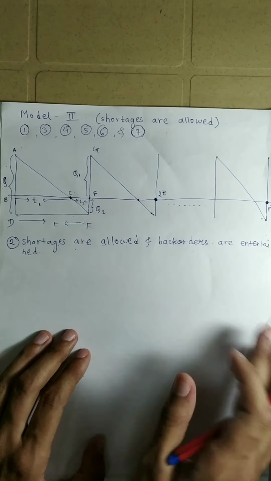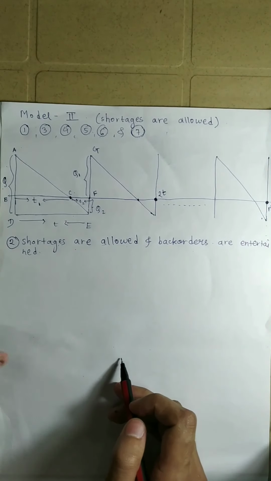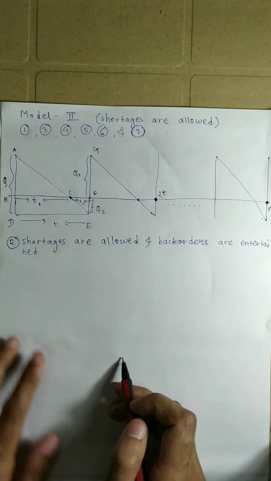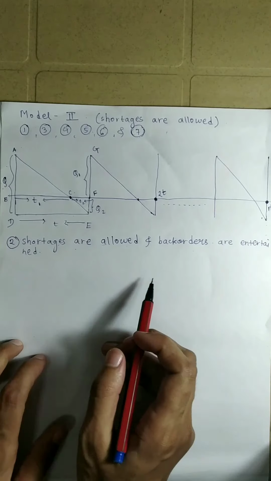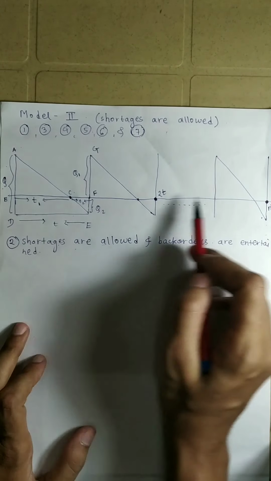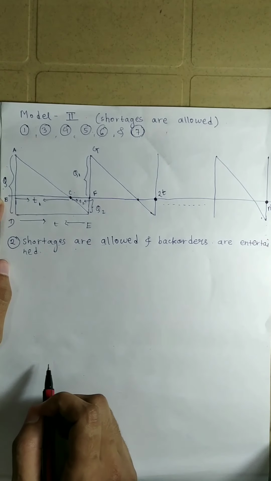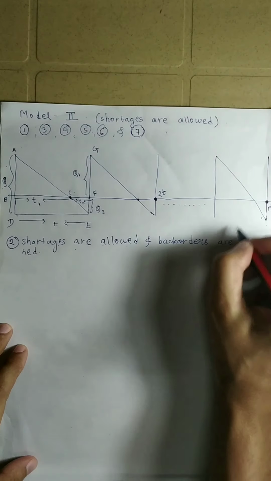Now let us understand this model and evaluate all the quantities like average inventory level and the economic order quantity, by taking help of this diagram. As you can see here, in this case, the total time period of 1 year is divided into n equal parts, each of length small t.